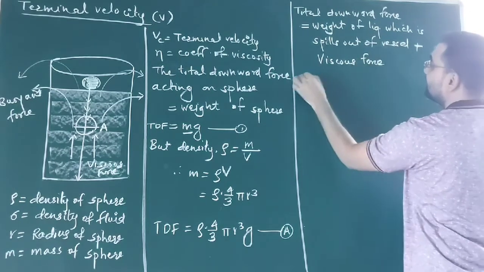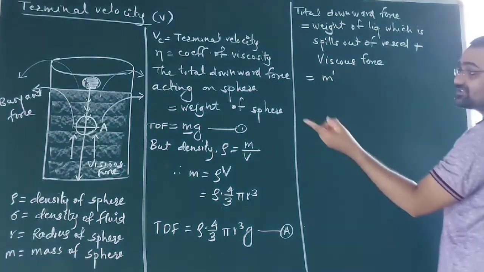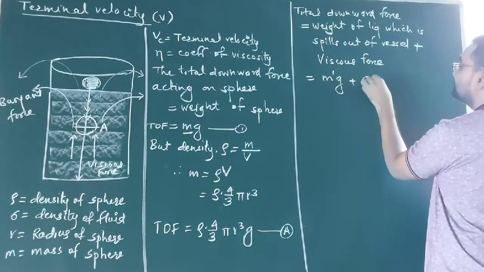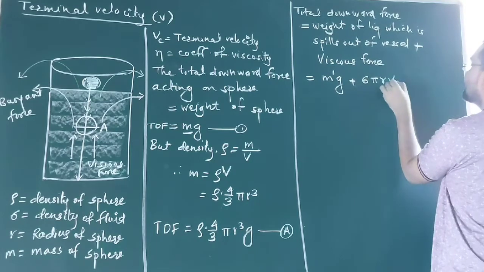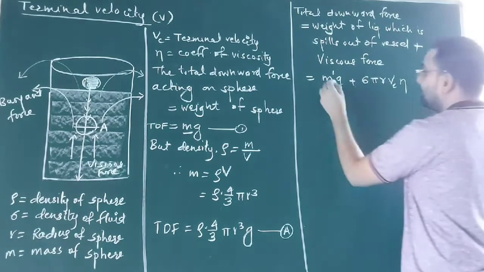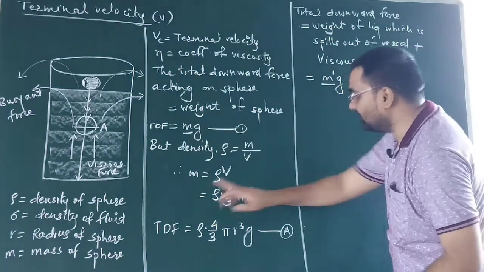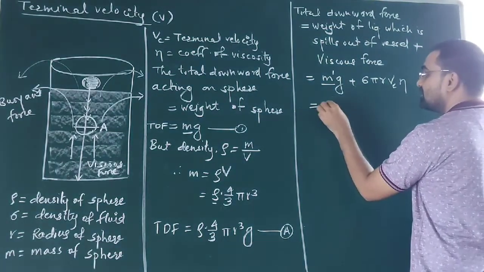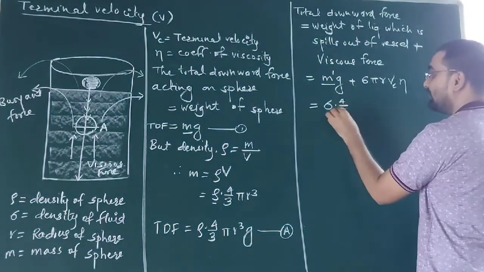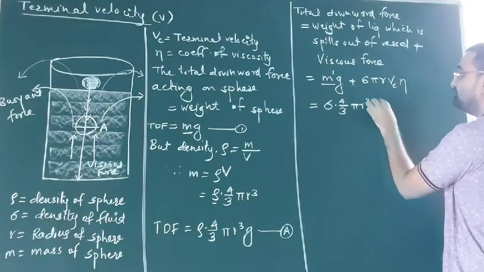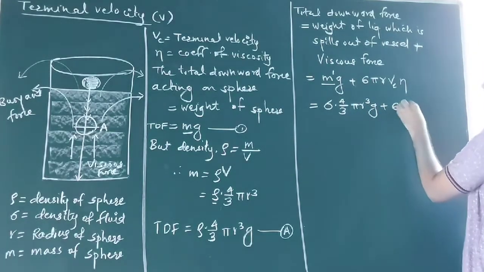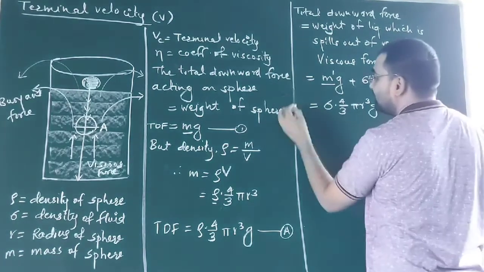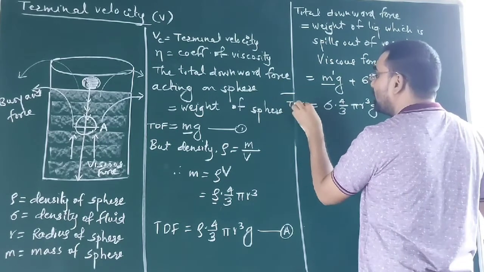If m dash is the mass of that liquid which spills out, then m dash g is the weight of that liquid, plus the viscous force, which is 6 pi r Vc into eta. Again I want to write m dash in this manner: if sigma is the density of the liquid, then the same will happen. So it is sigma into 4 by 3 pi r cube g plus 6 pi r eta into Vc. So this one is the total upward force.